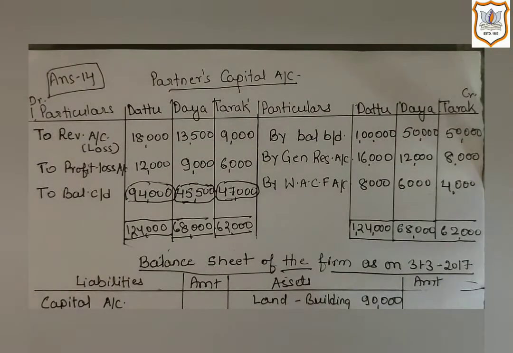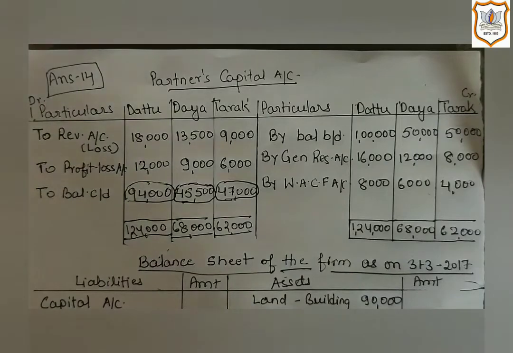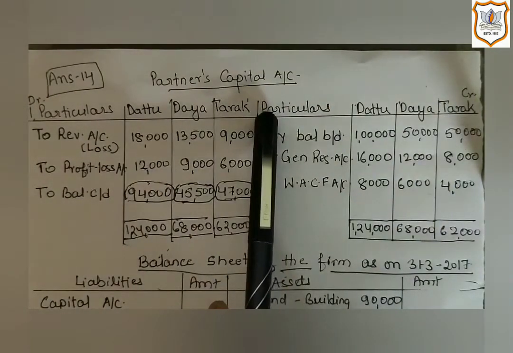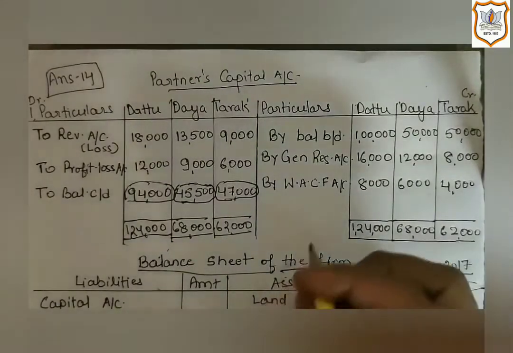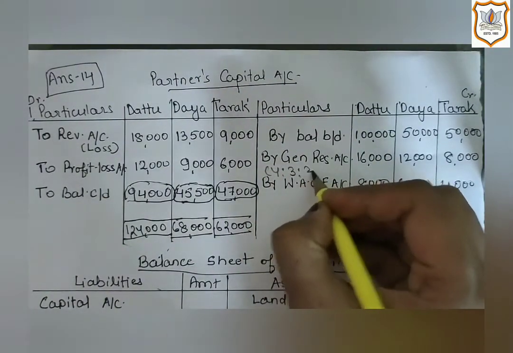Now we will distribute all reserves. In the old balance sheet, we have general reserve and workers accident compensation fund. Workers accident compensation fund is also a kind of reserve. All these reserves will be distributed among the partners in their old ratio, and credited to the partners' capital accounts. The old ratio is 4:3:2.